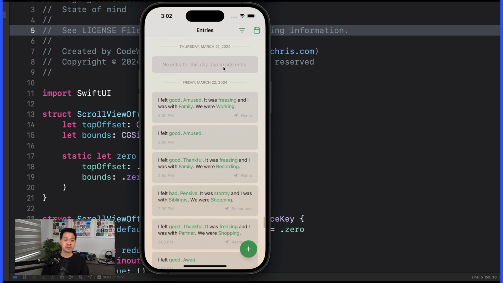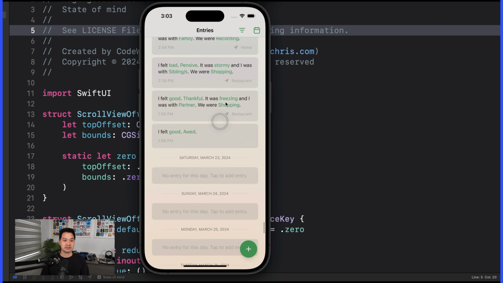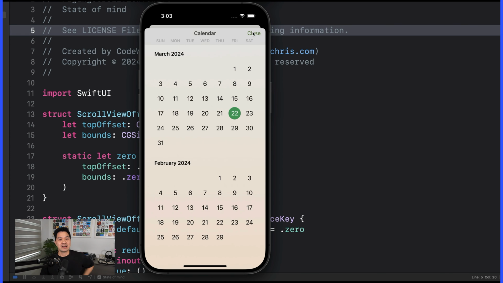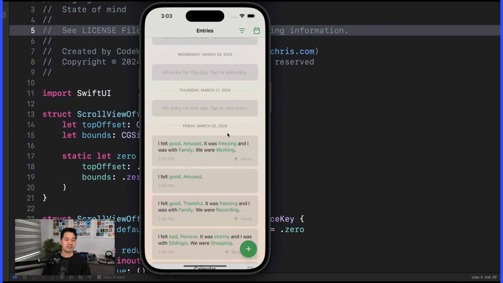And then I'm also supposed to be able to tap on this thing to add an entry for that day, just in case I missed something. And I'm supposed to be able to tap on entries to edit what I wrote here. So it's really cool to see this app coming together. Just being able to go through that flow and scroll through my entries and seeing this calendar, that wasn't something that I was able to test out before.